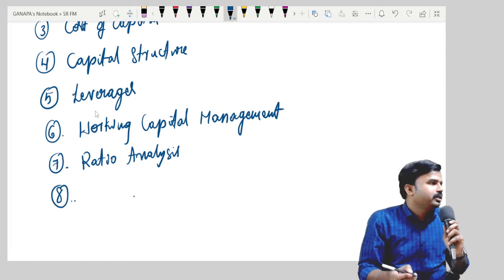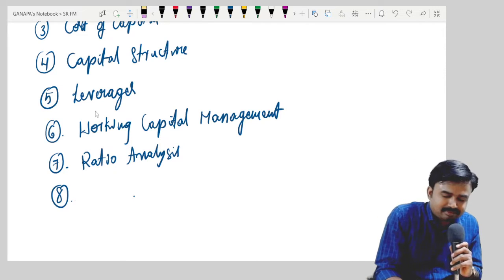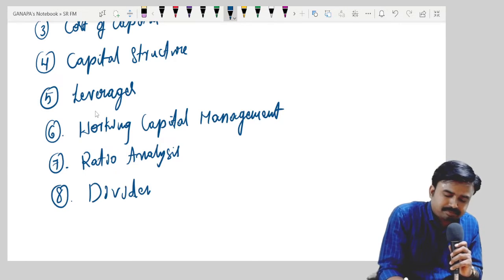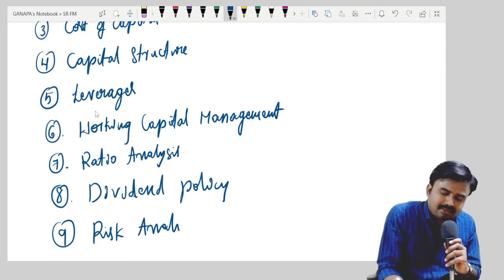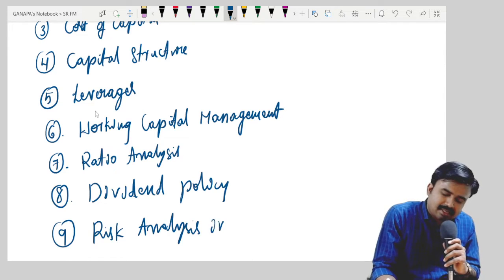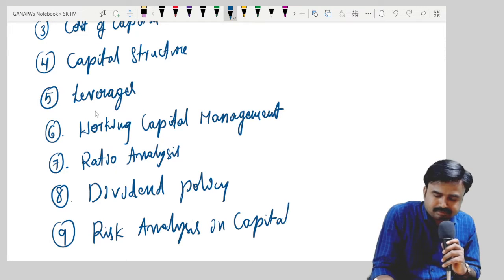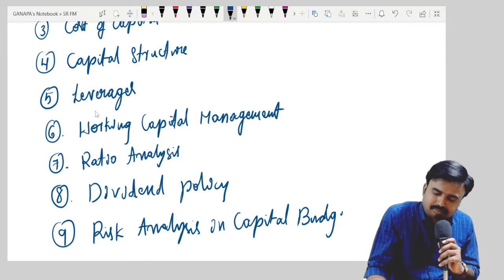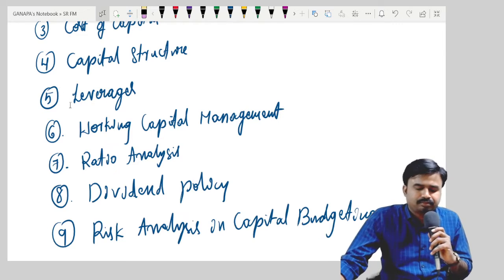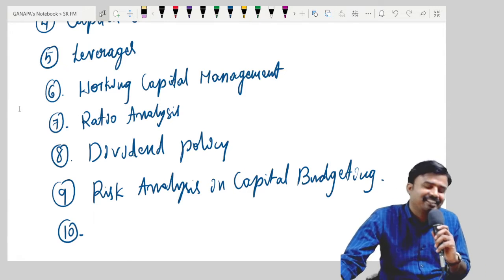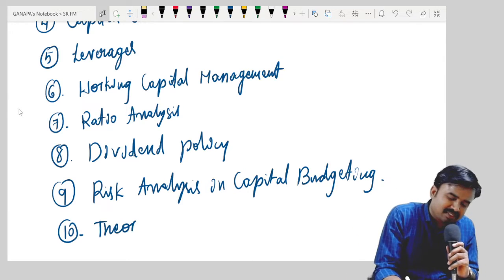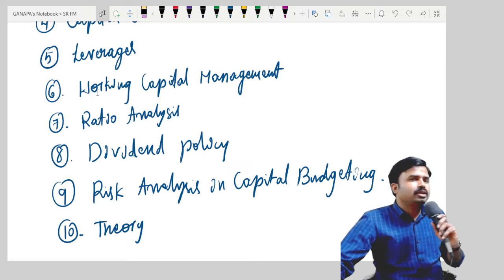Along with this, we should cover dividend policy, risk analysis in capital budgeting, and the next area is theory. These are the areas we need to cover, okay?